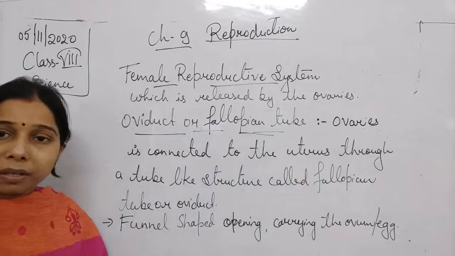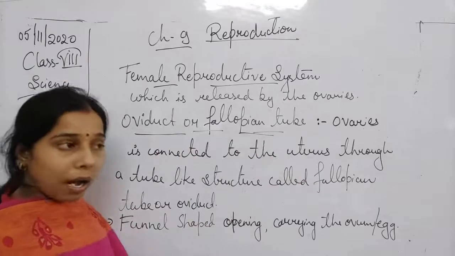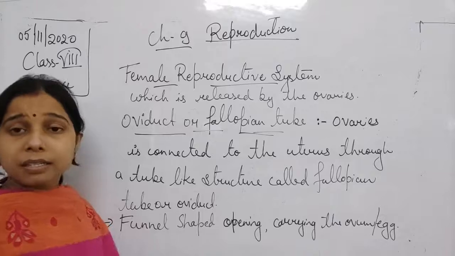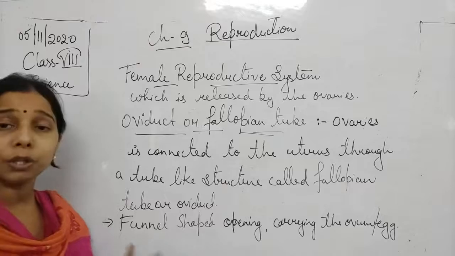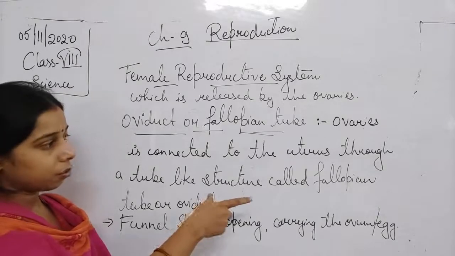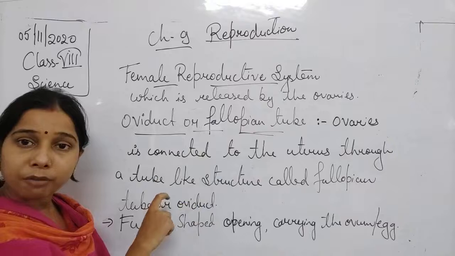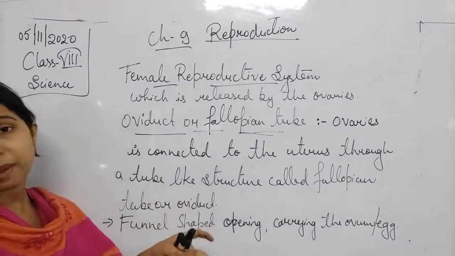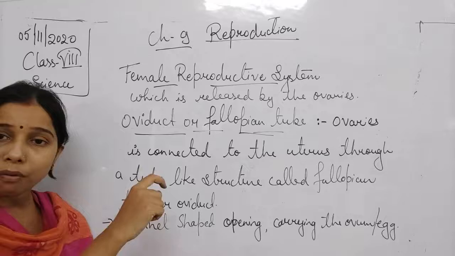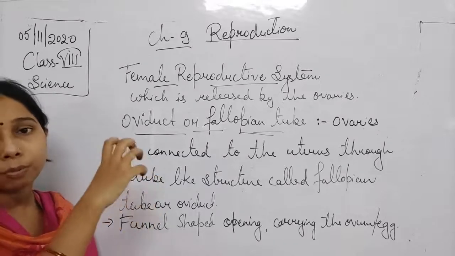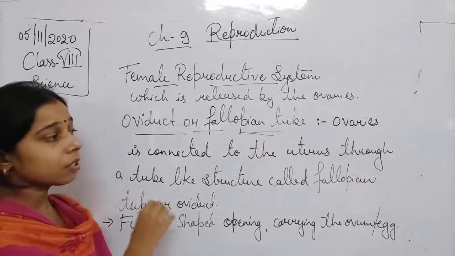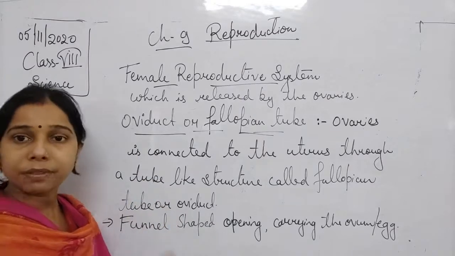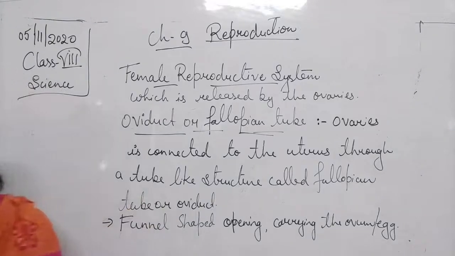So we can say the fallopian tube is a funnel shaped structure, as well as a connecting link tube which helps in connecting the uterus to the ovaries. So a pair of ovaries has a pair of fallopian tubes, where the ovum is present, and finally, after the formation of a zygote, it reaches the uterus. Okay, so the next one is uterus.